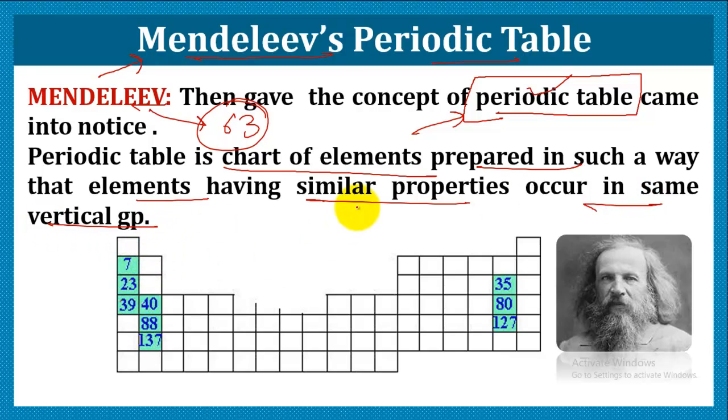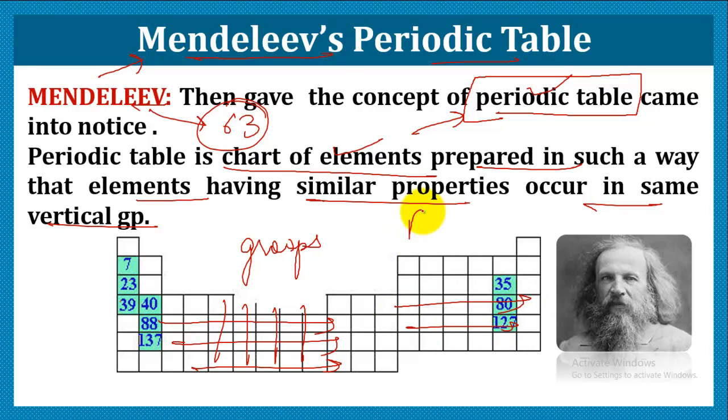So let me explain. The periodic table is a chart of elements in which similar elements are placed together and separated from the dissimilar ones. In the periodic table, we see these vertical columns, which are called groups, or vertical groups. And all the horizontal rows were termed as periods.